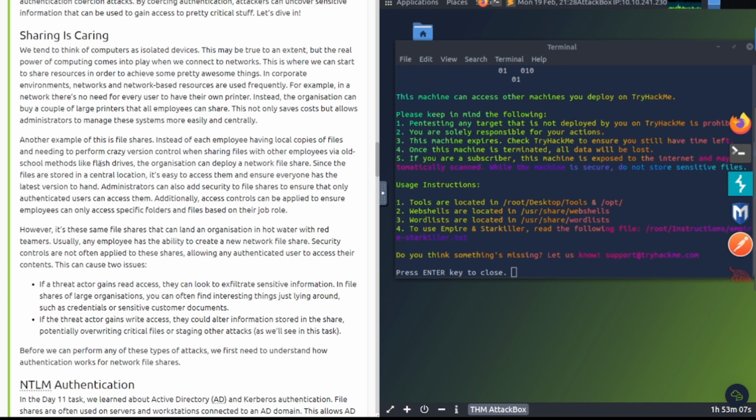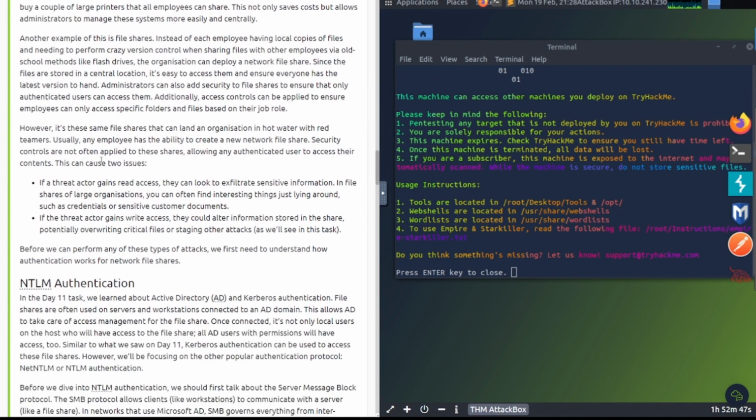In corporate environments, networks and network-based resources are used frequently. For example, in a network, there's no need for every user to have their own printer. Instead, the organization can buy a couple of large printers that all employees can share. This not only saves costs, but also allows administrators to manage these systems more easily and centrally.